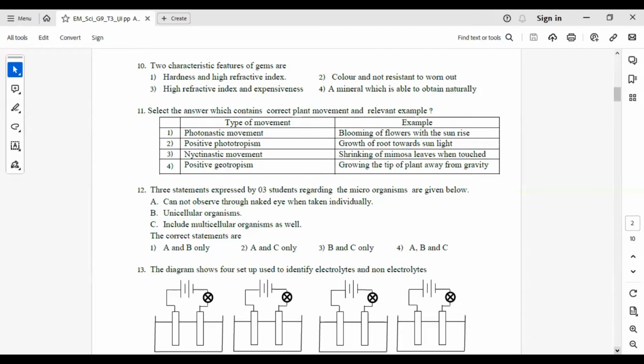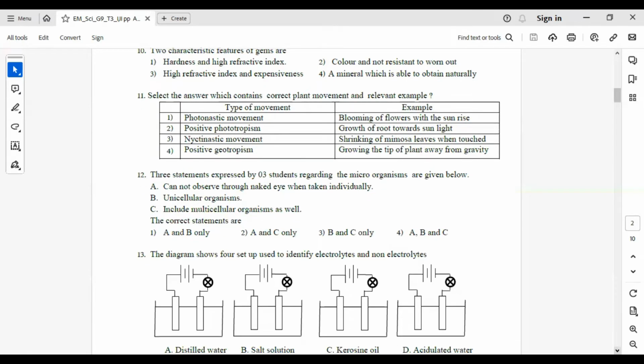Number 3, nyctinastic movement, shrinking of mimosa leaves when touched, is wrong. Answer 4, positive geotropism, drawing the tip of a plant away from gravity, is also wrong. Positive geotropism means towards the earth. For nyctinastic movements, we can take the sleeping of leaves of plants like mimosa or nelli when dark falls. It is not happening due to the direction of the sunlight. That means when the dark falls, these plants sleep without the effect of direction.